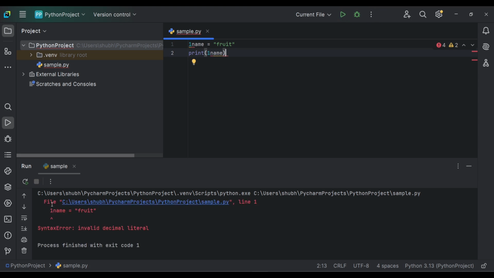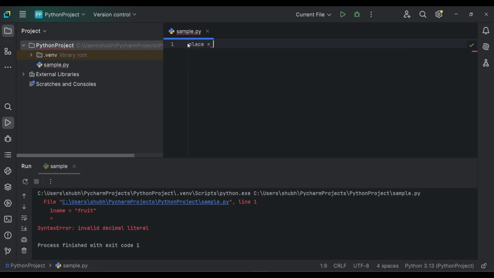So here we can see that an exception is raised, and it is pointing to this variable name, and it is showing a syntax error, invalid decimal literal. So variable names cannot start with numbers. Now variable names are case sensitive. So let's check that.